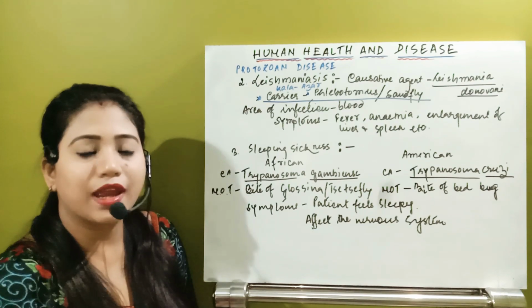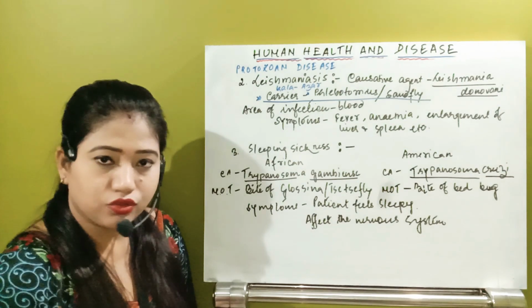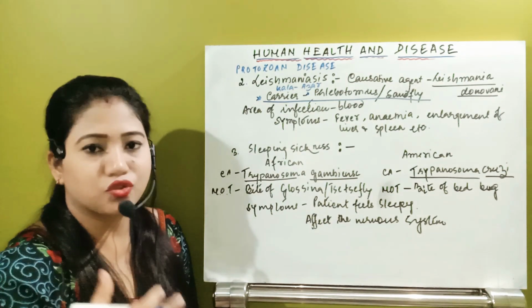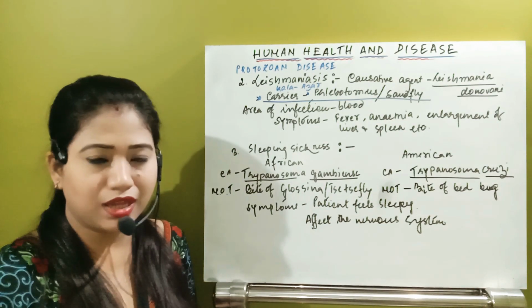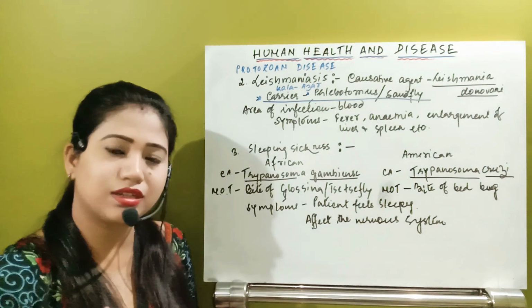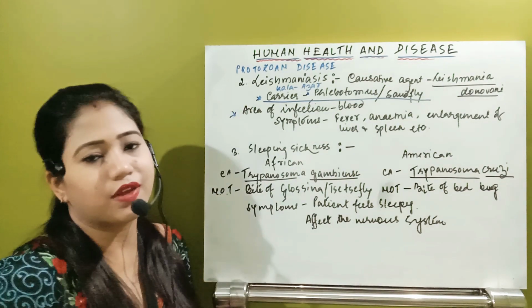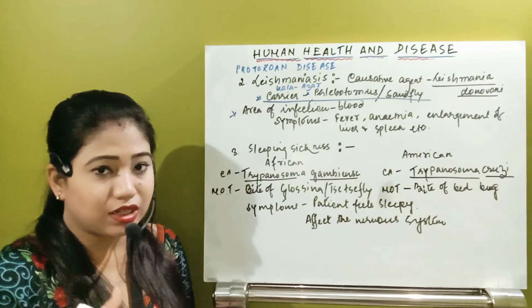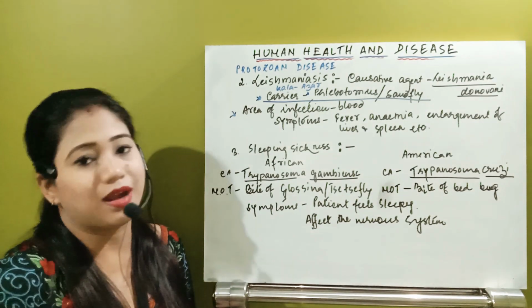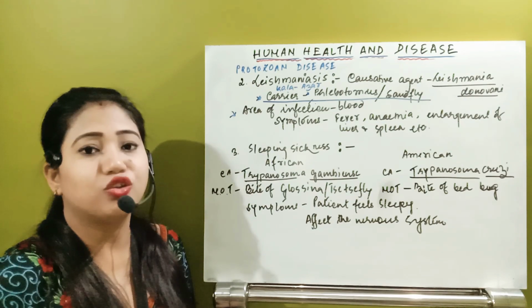So whenever it bites, in which region, in which part of your body will it enter? You can remember that whenever a mosquito bites, it will take the blood. So whenever it takes the blood, obviously it is affecting the blood. So the area of infection is the blood. Okay, and whenever it enters inside your blood vessel, it will affect the RBCs. And in huge numbers, the RBCs start to burst.